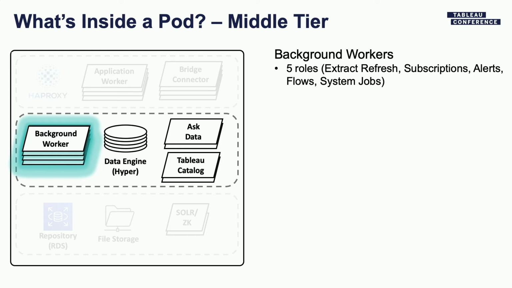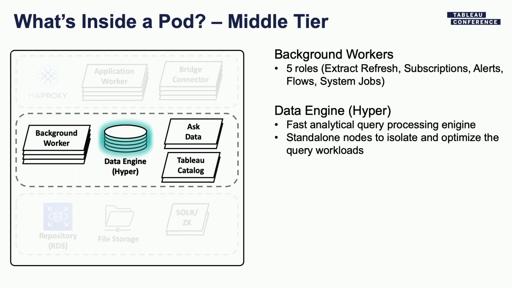Next, we have the data engine. This is also known as Hyper. It's our fast analytical query processing engine. In Tableau Online, one of the things we've done is we deploy them on their own standalone server. You may have heard of the term HOS, or Hyper on a standalone server. So this is how we have it deployed in Tableau Online.